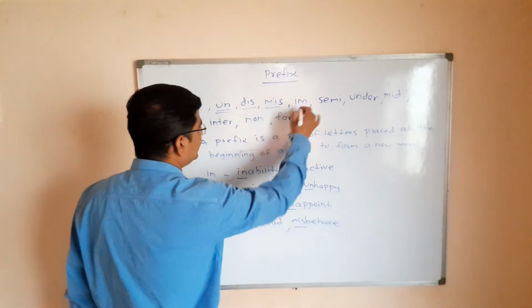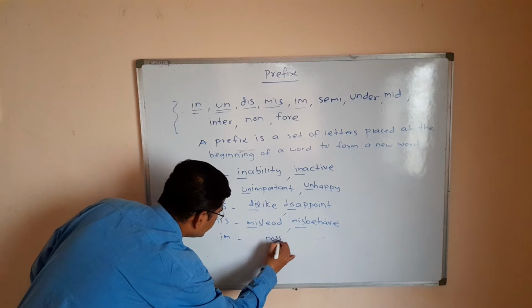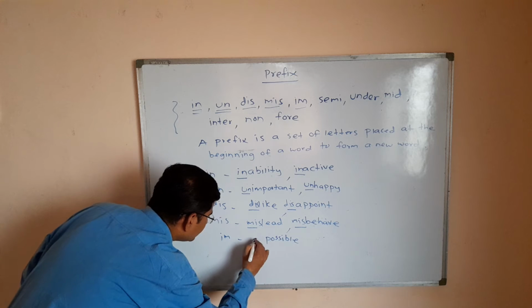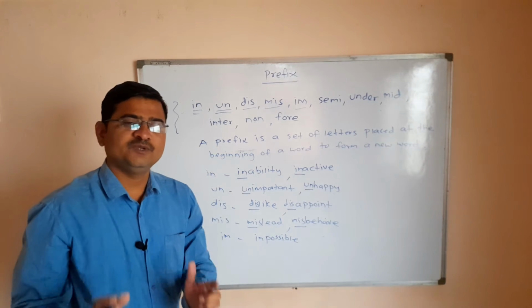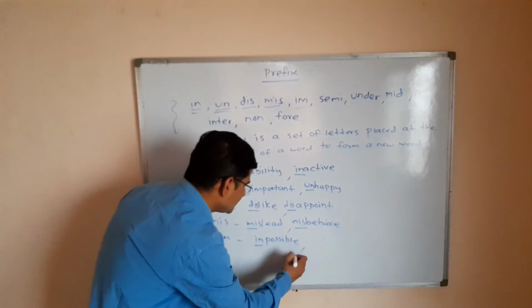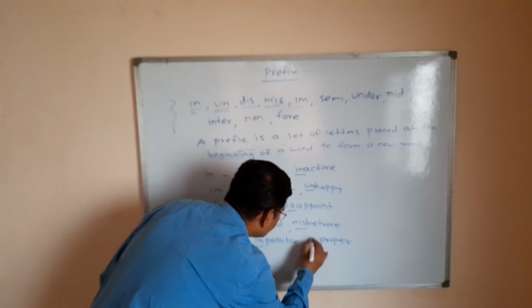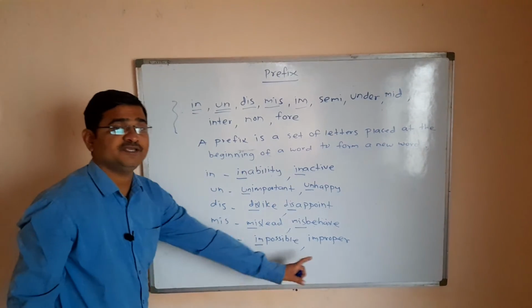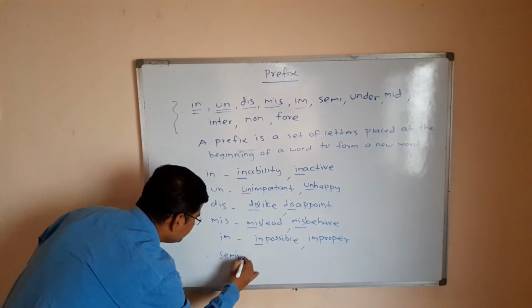Another is im. Possible, we can add im before it and create a new word. The newly created word is impossible. Proper, improper.